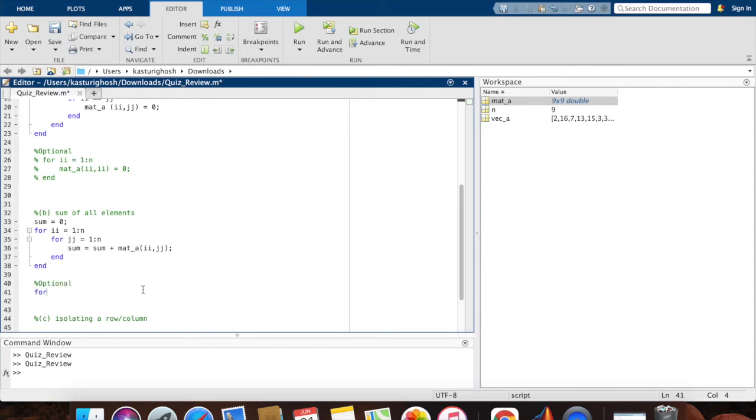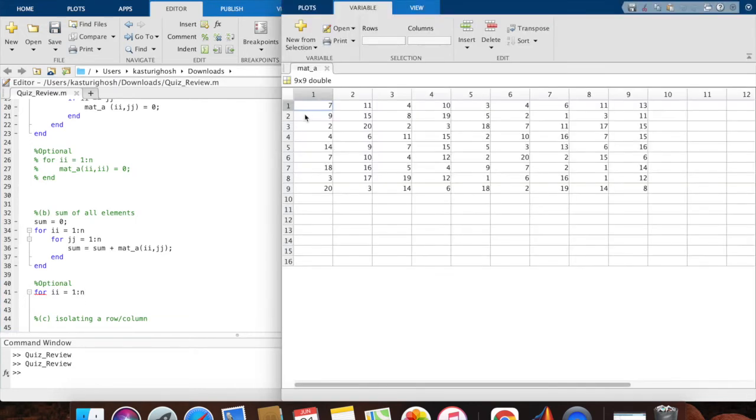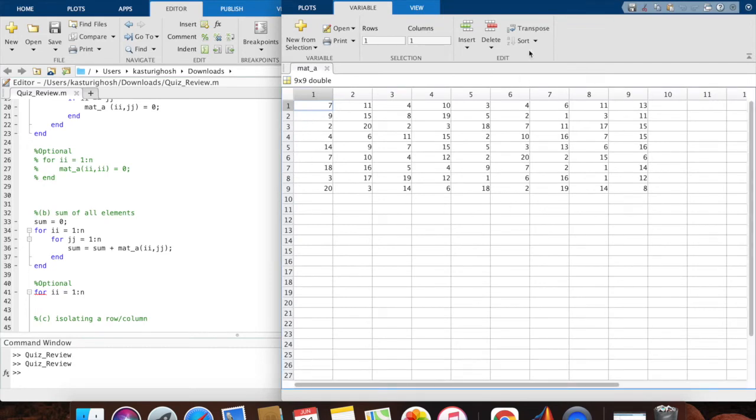Here you need to be really careful because if I am using linear indexing, then my loop would not just run from 1 to n. Think about it. If in this situation my n value is 9, my mat A is a 9 by 9 double. When you're using linear indexing, you refer to each element individually, right? And if I loop from 1 to n, that would just loop me from 1 to 9. But that's not the number of elements. My matrix actually has 9 by 9 elements.